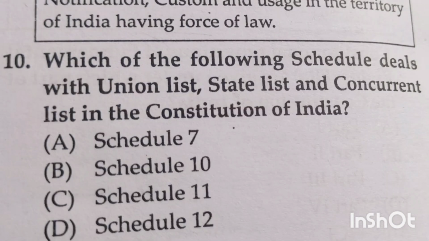Next question. Which of the following schedules deals with the union list, state list and concurrent list in the Constitution of India? Option A Schedule 7, option B Schedule 10, option C Schedule 11, option D Schedule 12. ಇದಕ್ಕೆ ಆನ್ಸರ್ ಬಂದು ಆಪ್ಷನ್ ಎ Schedule 7. The 7th Schedule of the Indian Constitution deals with the division of powers between the union government and state government. The division of powers between union and state is notified through the union list, state list and concurrent list.